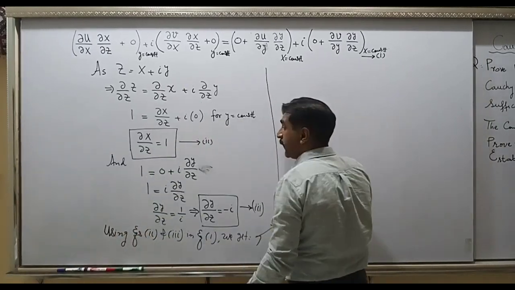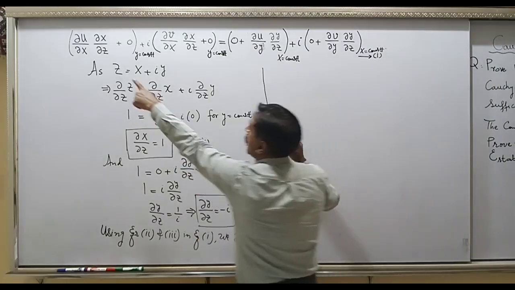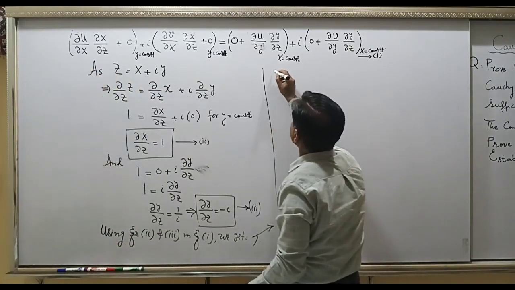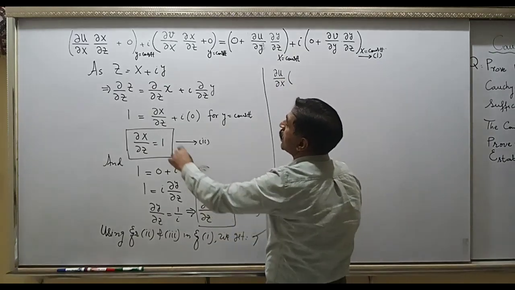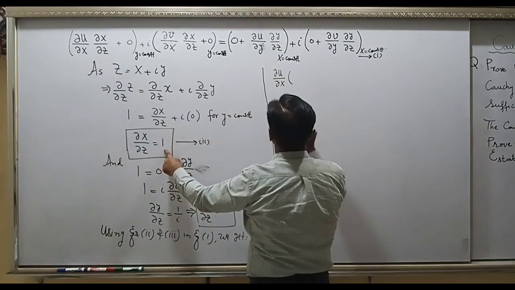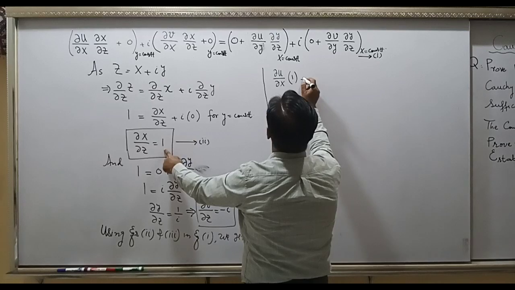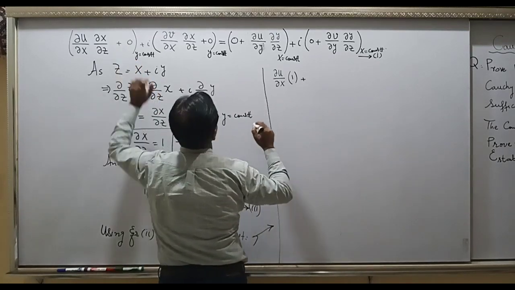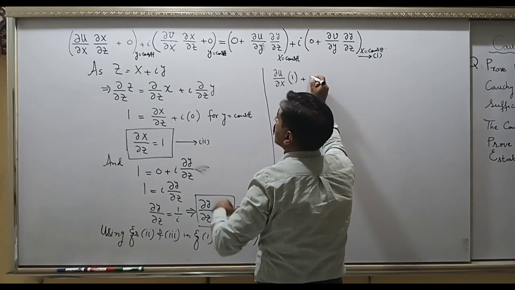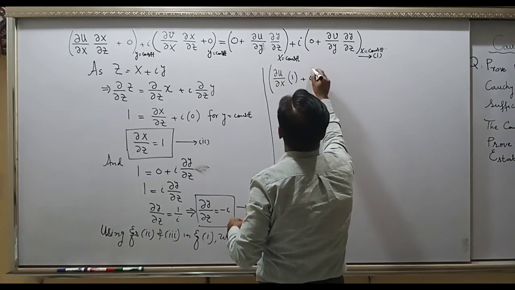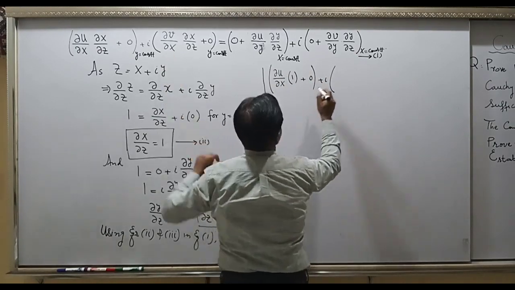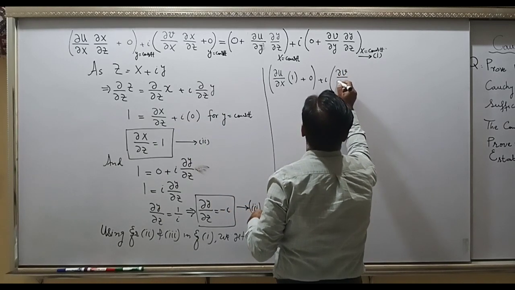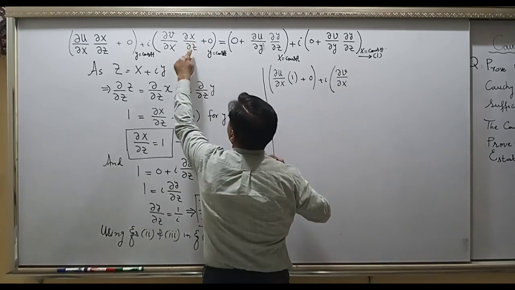So let's apply partial u by x into partial x by z is 1 plus 0 and plus i, and partial v by x into partial x by z.